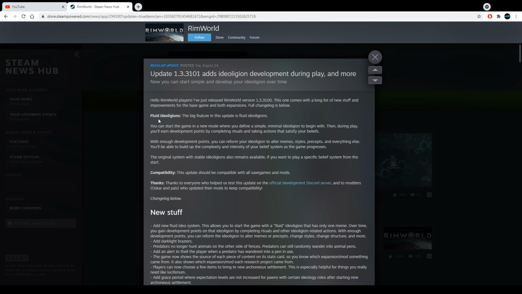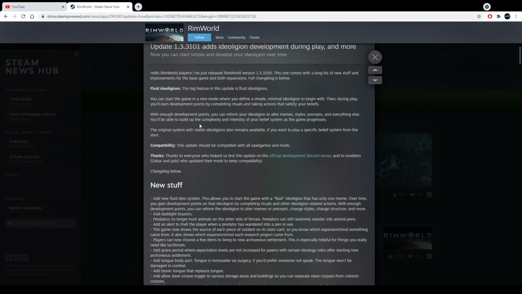It will add this guy over here, Fluid Ideology. The big feature in this update is Fluid Ideology. You can now start the game in a new mode where you define a simple, minimal ideology to begin with. Then during play, you'll earn development points by completing rituals and taking actions that satisfy your belief.